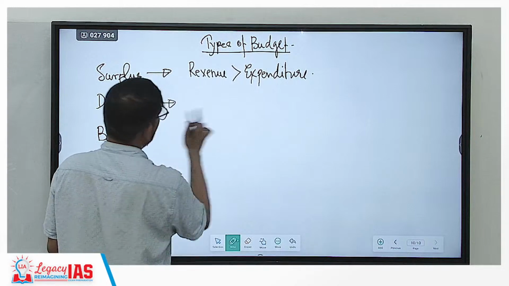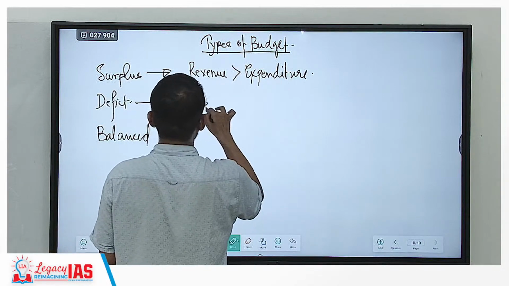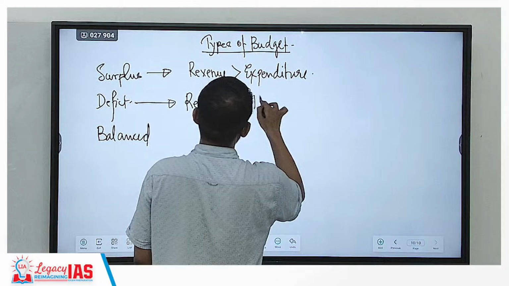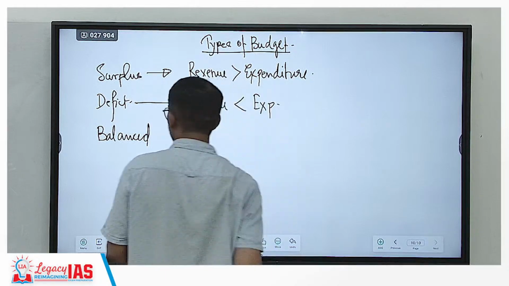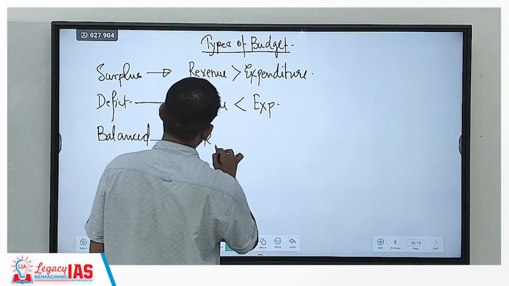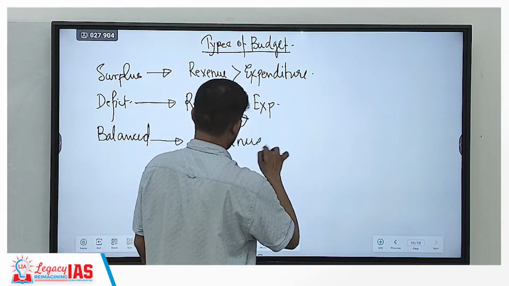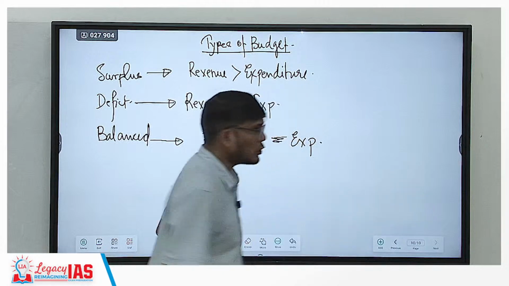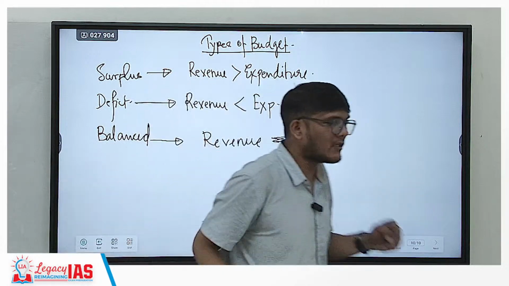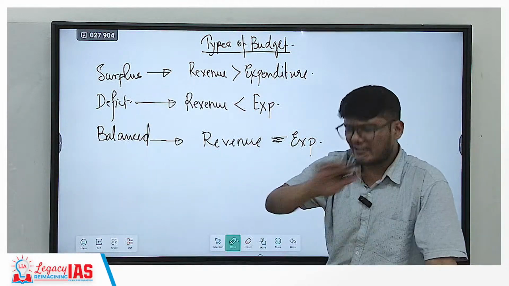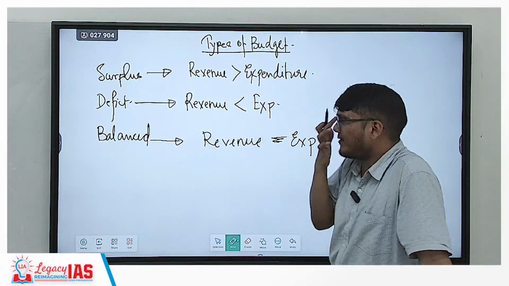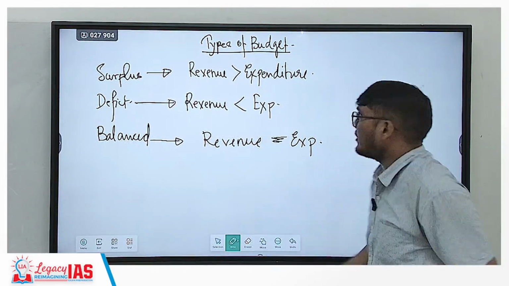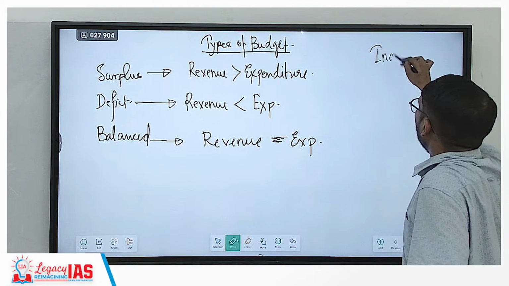Deficit budget is the opposite. Revenue will be less than the expenditure. Balanced budget is, of course, you might have guessed it already, revenue is equal to expenditure. Now, what do you think? Which kind of budget would a country want? Or let's forget country, we're talking about India, so let's stick with that. What kind of a budget would you want for India?